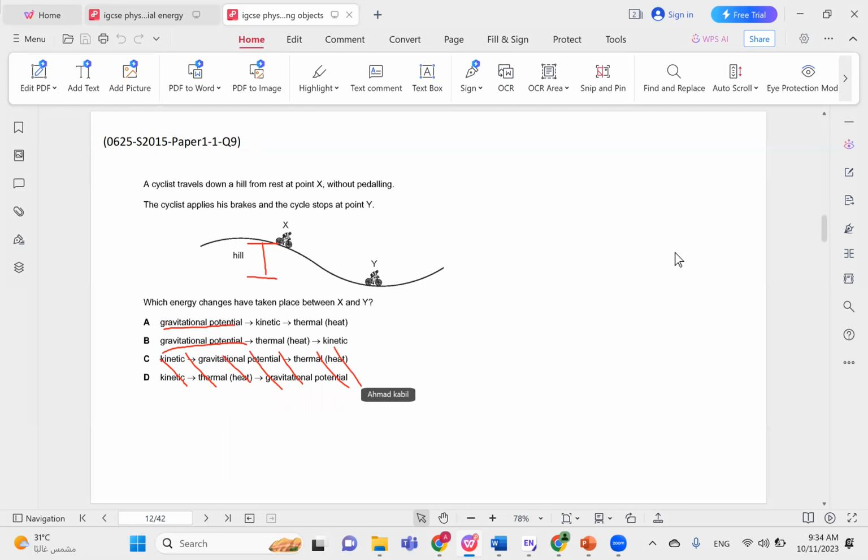What happens? He starts moving down and he's not pedaling, so he's not giving in any extra energy. It's just the potential energy that was in the bicycle begins to decrease as it moves down, and it's replaced with kinetic energy. And then he stops by applying his brakes. Applying his brakes means that we get some heat or thermal energy, and that happens at the very end of the system. So when he applies his brakes and stops, heat is dissipated into the environment.